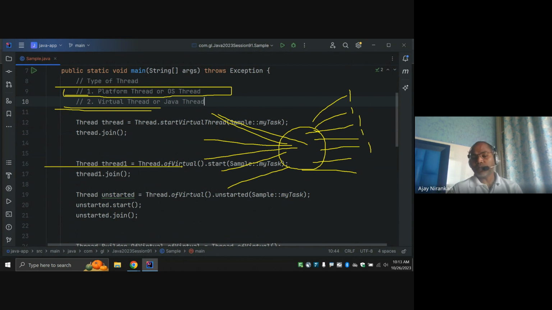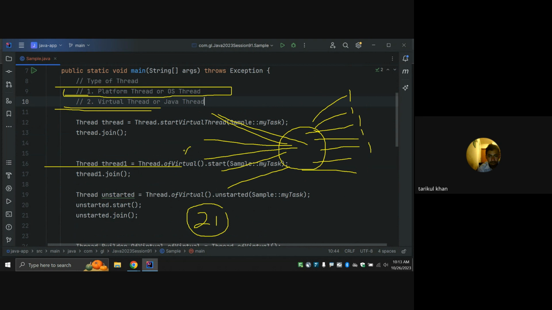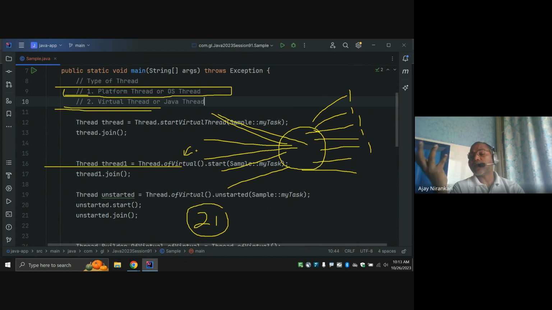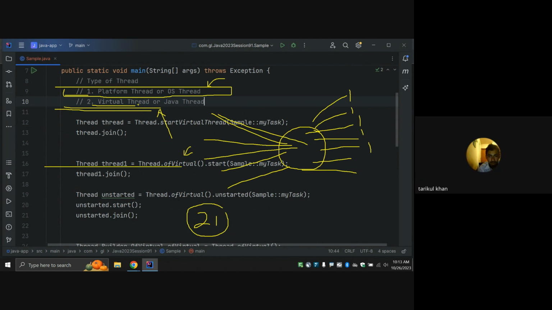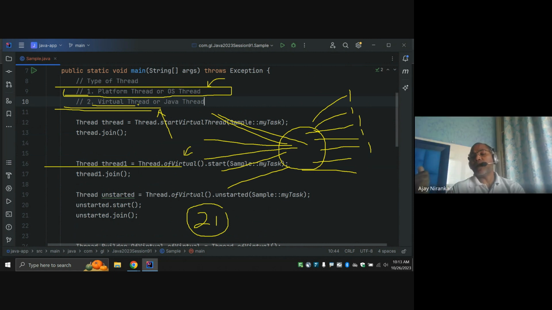In those cases, the preferable way is always to create threads using virtual threads. JDK 21 is the release with virtual threads. Servers written in the Java language were previously using platform threads and the thread pool concept. Now most servers are going to implement the concept of virtual threads. Framework designers and server designers who are building servers use them heavily, so this API is very helpful for the bigger players, right?